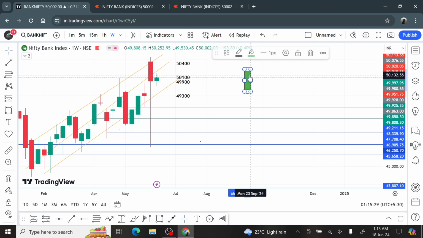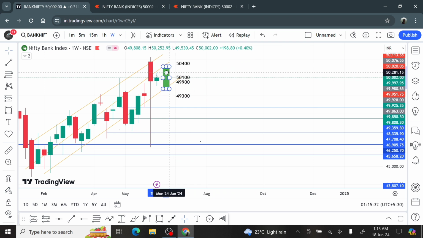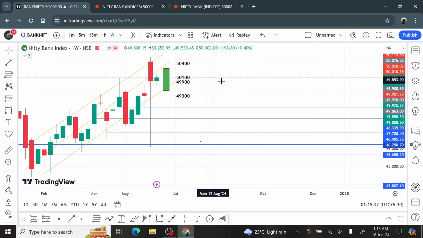So I predict that the candle will be green this week with the low of 49,300 approximately and the high of 50,400. Close कहीं भी हो सकते हैं इसके बीच में. So this is my prediction. And how to trade, I've told you. The turning points are 50,100 and 49,900. This 200 points is a no trade zone. Anything above, your target is 50,400, and anything below, it will be 49,300.